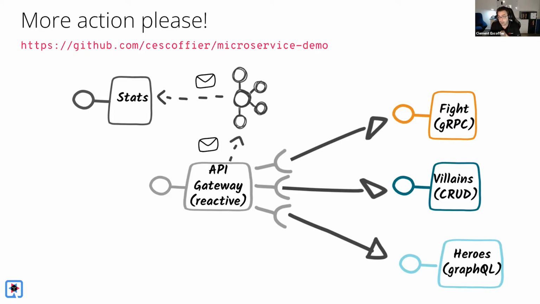We will simulate a fight between VLANs and arrows in the fight microservice, which will be exposed by gRPC, a secured, high performance RPC protocol, which also supports bidirectional streaming. Then we will implement the API gateway, which will orchestrate all the calls. So get a VLAN, get an arrow, simulate the fight, and we'll send the fight outcome on a UI, but also into Kafka, which will trigger an event-driven microservice, which will get us statistics about who is winning the most fights. You can find the whole code on this GitHub repository here, and time for some action now.